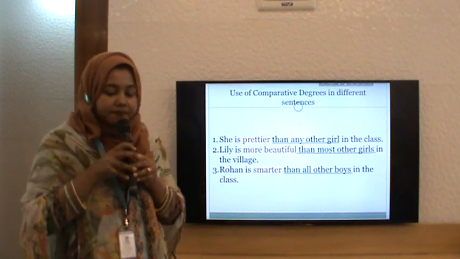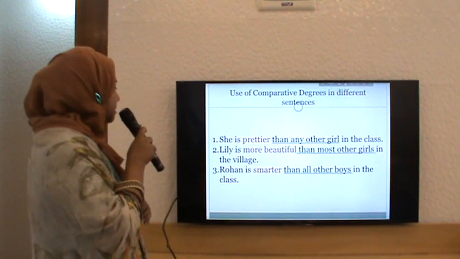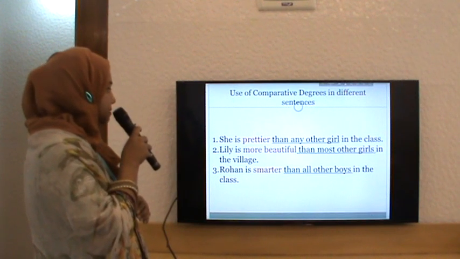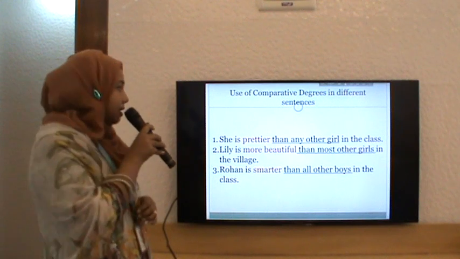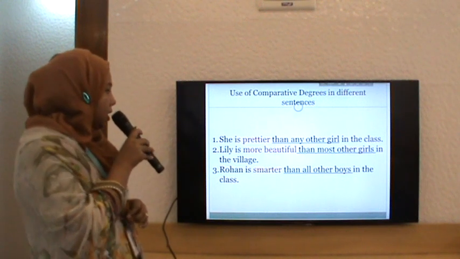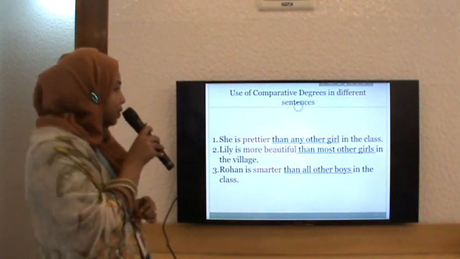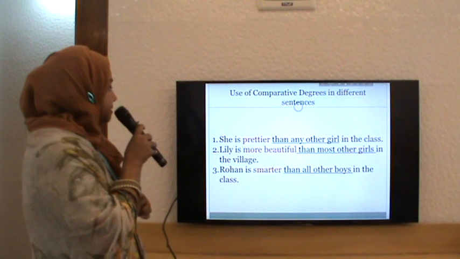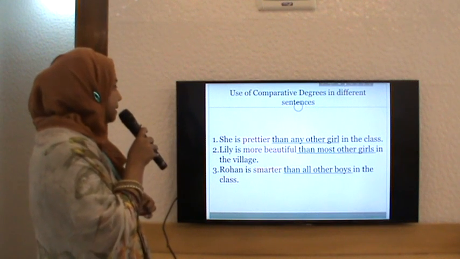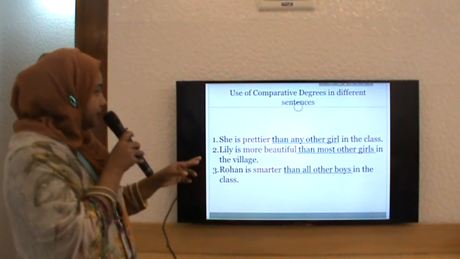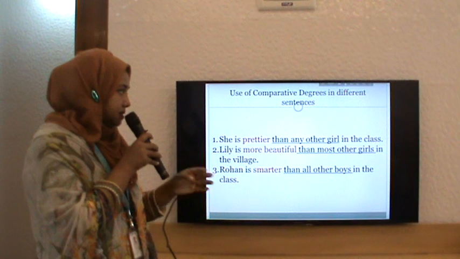So let us see the use of comparative degree in different sentences. Number 1, she is prettier than any other girl in the class. Number 2, Lily is more beautiful than most other girls in the village. Number 3, Rohan is smarter than all other boys in the class. So here comparative degrees are prettier, more beautiful, smarter, and I have underlined some phrases: than any other, than most other, than all other boys.